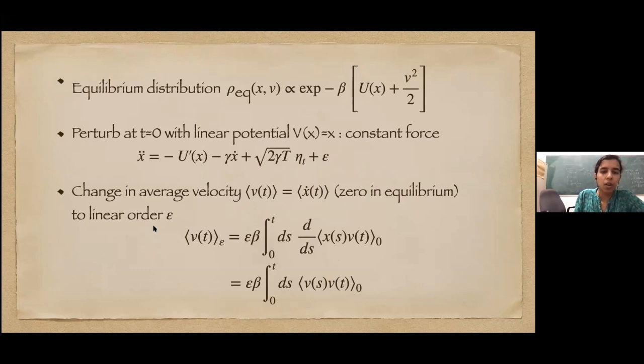So to linear order, we just apply the fluctuation dissipation theorem here, and we can directly write the velocity as given by the two-time correlation of the velocity itself in equilibrium. Once again, we are talking about the velocity that is generated by adding an external force, a constant force epsilon. And the Kubo formula is saying that we don't actually have to apply this perturbation to know this velocity. We can just predict it if we know the two-time correlations of the velocity variable in equilibrium.